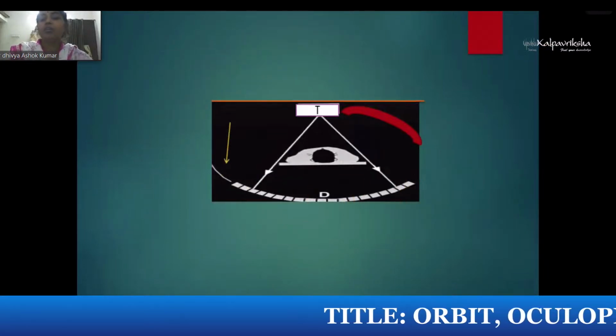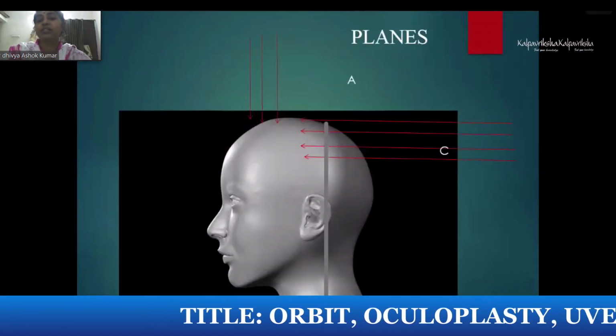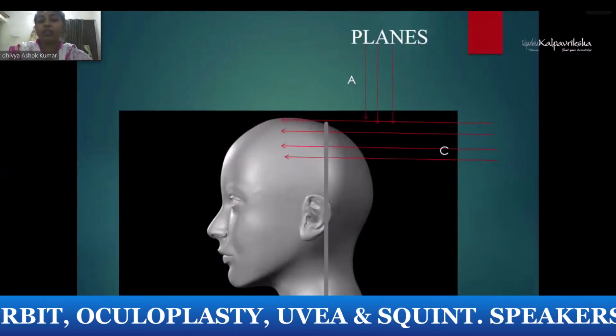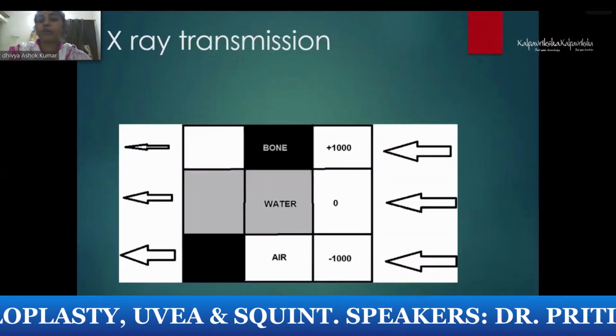So CT scan is the common investigation. It is faster and it is usually done commonly for axial and coronal planes for the orbital involvement.